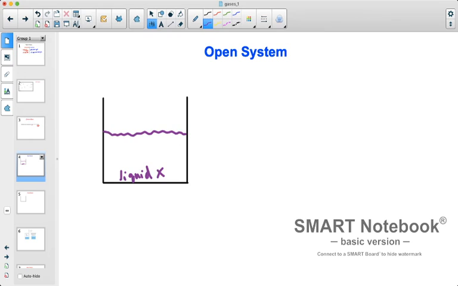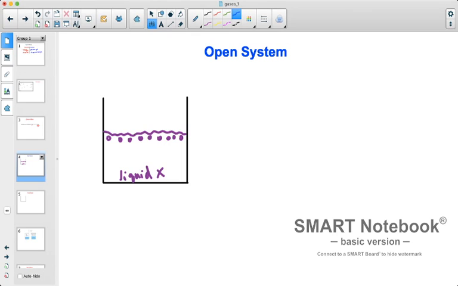Now we said that on the surface of liquid X, we're going to have evaporation. So these are my particles at the surface of the liquid. And on the surface, these little particles actually gain enough energy, specifically kinetic energy, to escape the liquid.